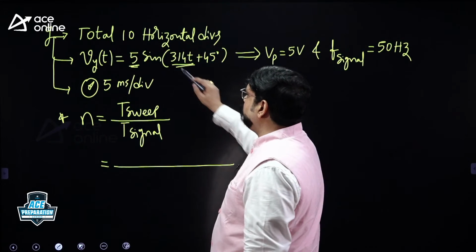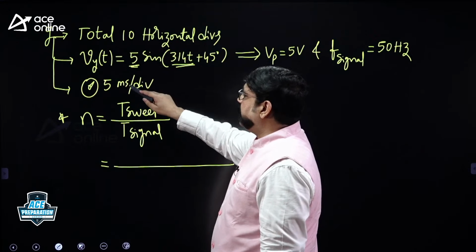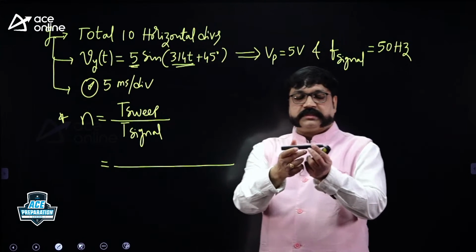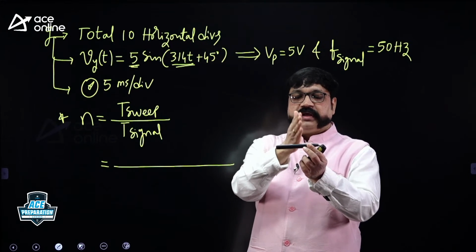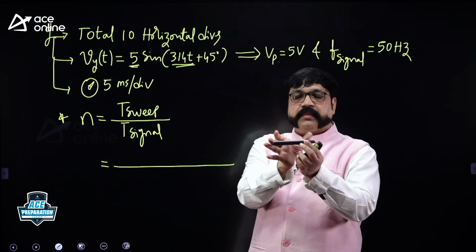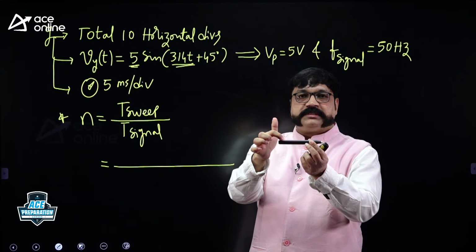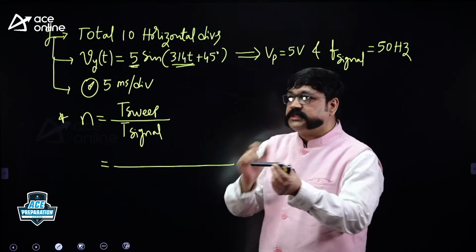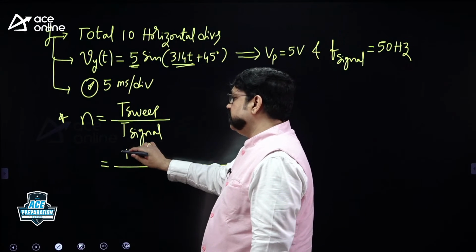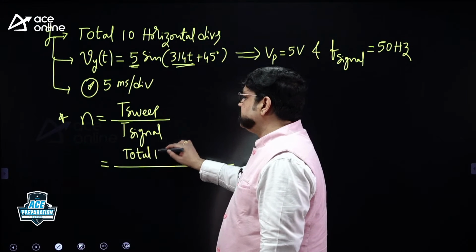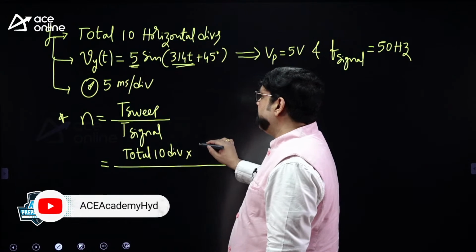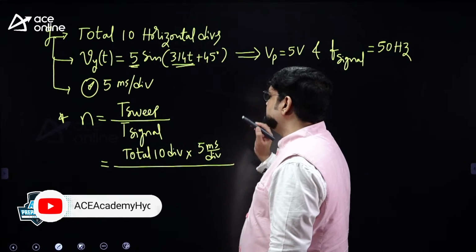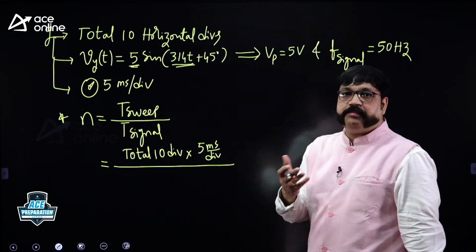How to calculate sweep period? All of you know, total horizontal divisions multiplied by the time taken to cross each division. On this screen, horizontal scale 1, 2, 3, 4, 5, 6, 7, 8, 9, 10. 10 divisions are there. Time taken to cross one division is 5 milliseconds. So to move from the left side of the screen to the right side, how much time is taken? That is actually the sweep period. So total 10 divisions multiplied by the time per div, 5 millisecond per division. That is the formula for calculating the sweep period.